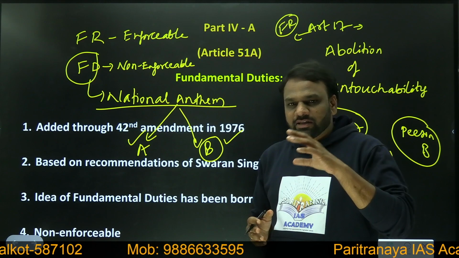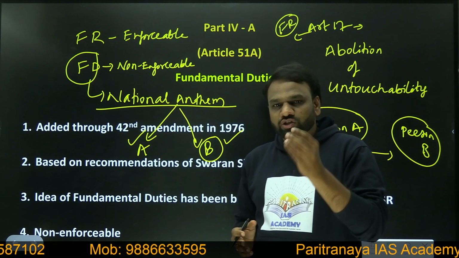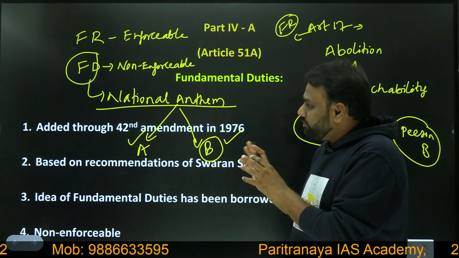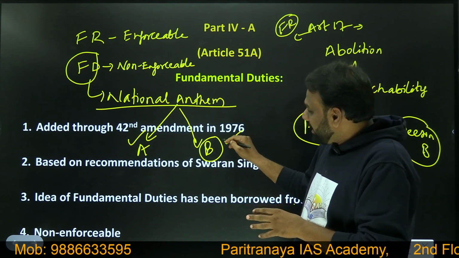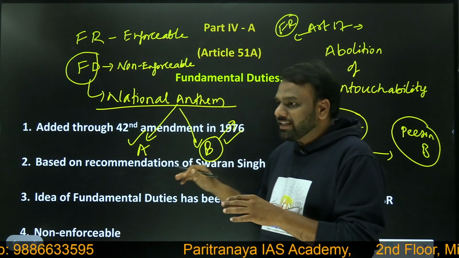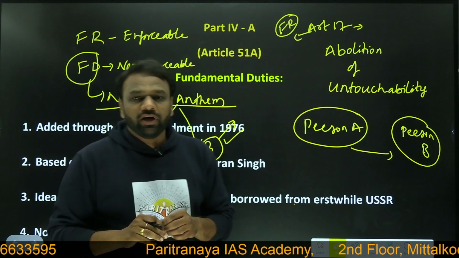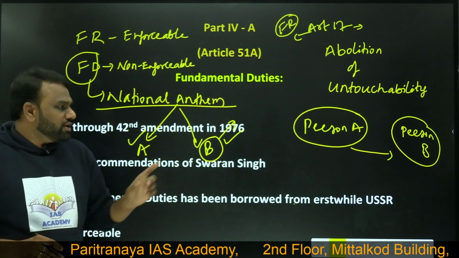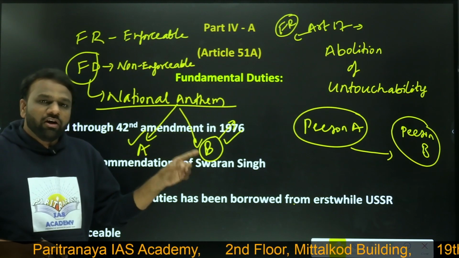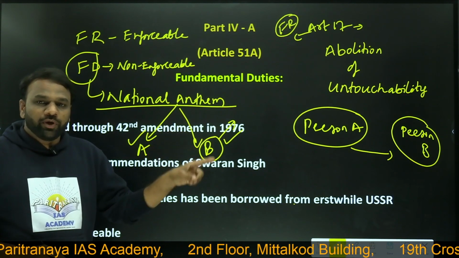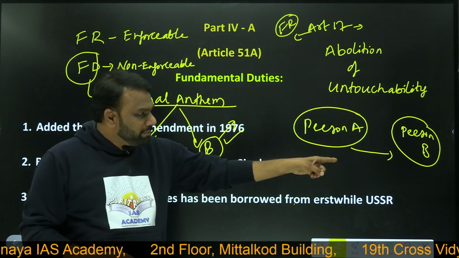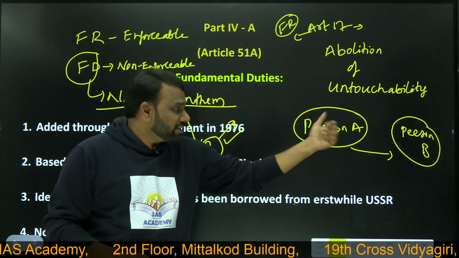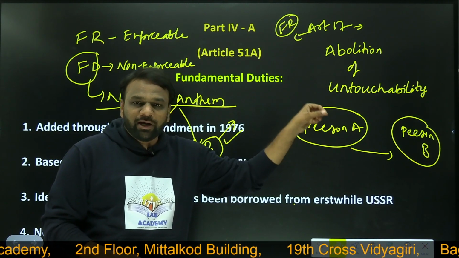Again, there are some procedures involved wherein a case can also be filed, but we cannot file a case against person B saying that he has violated the Constitution or has not followed the fundamental duties. We cannot punish person B for violating the fundamental duties, but we can punish person A for violating the fundamental rights.